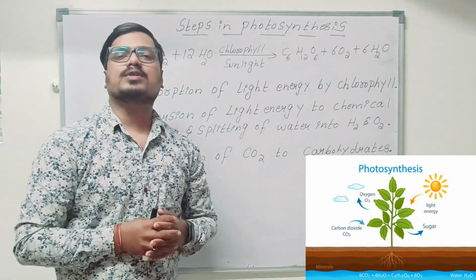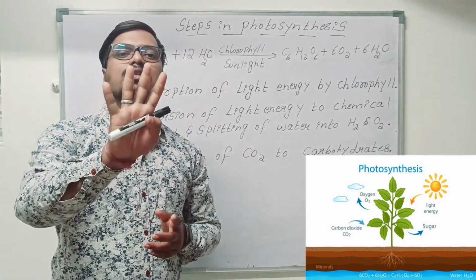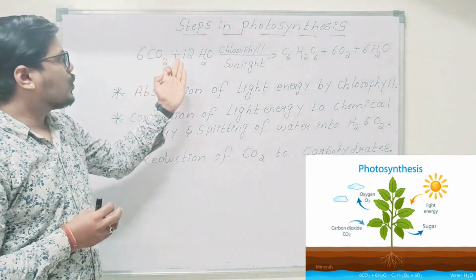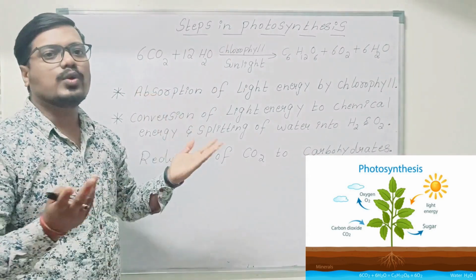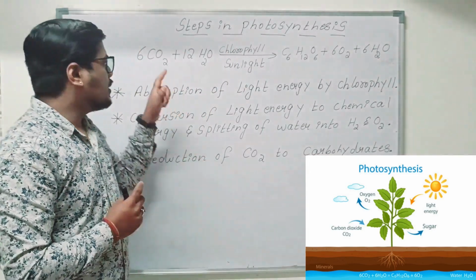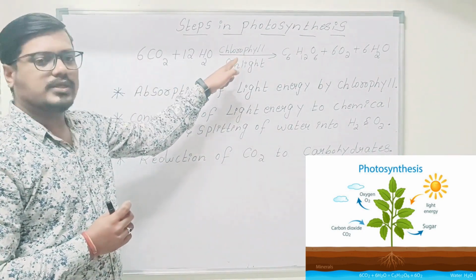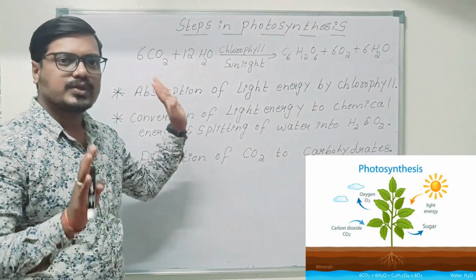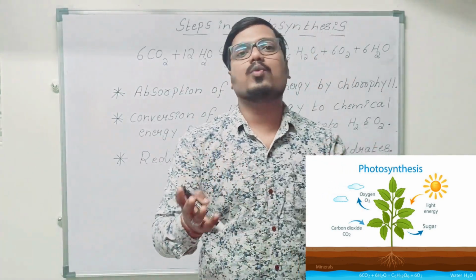I am seeing many of the children in 10th standard, they are memorizing the equation. Now you only said these 4 are the required things. Carbon dioxide, water, sunlight, chlorophyll are there here. No need to memorize the left hand side. Tell me what are the raw materials required again? Carbon dioxide, water, in the presence of chlorophyll and sunlight. Don't memorize it. Understood?